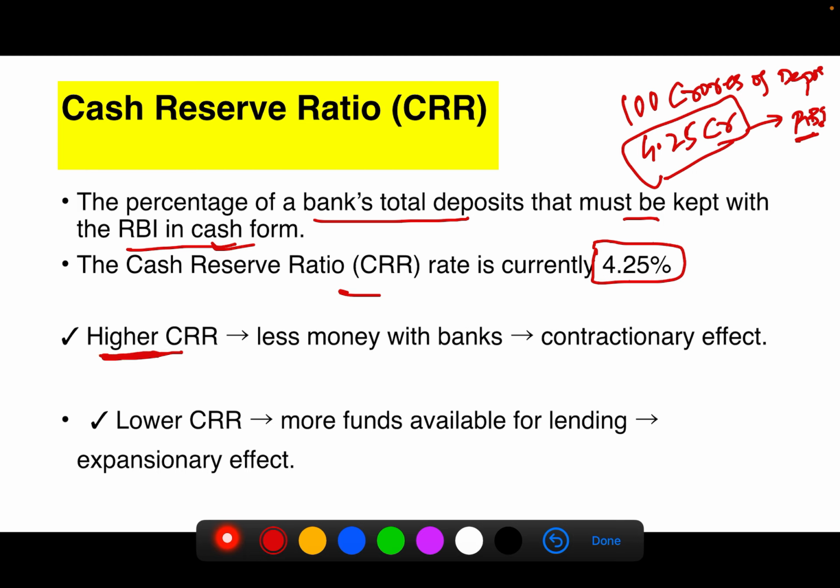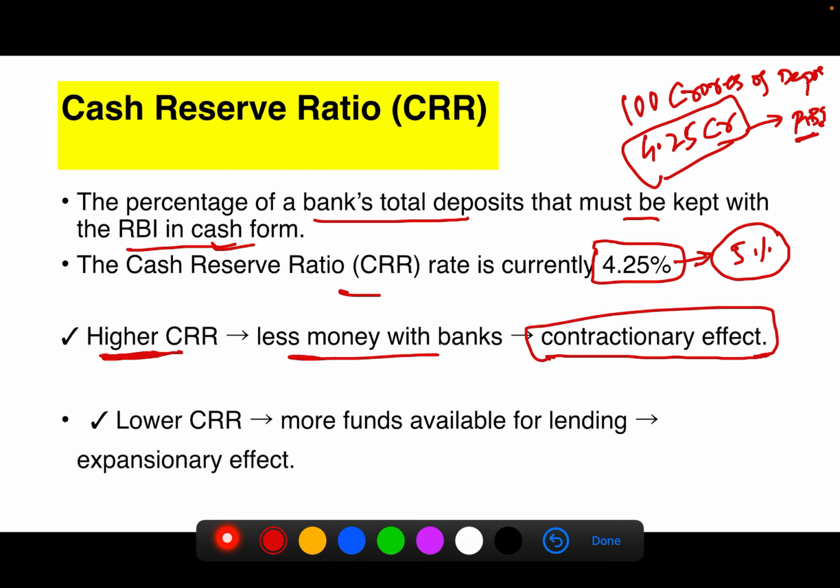When there is a higher CRR, cash reserve ratio, there is less money with the banks. If this 4.25 percent increases to 5 percent, then automatically the banks will have less money to give loans to customers. Therefore there will be a contractionary effect, that is, less money in the market, and this is usually used to control inflation.